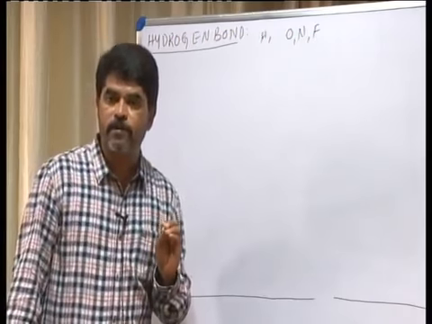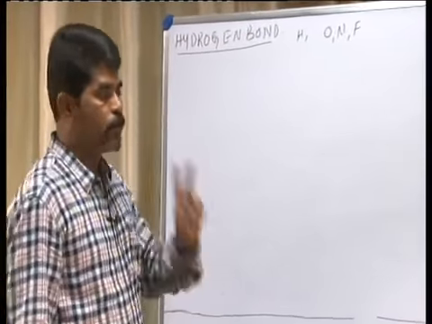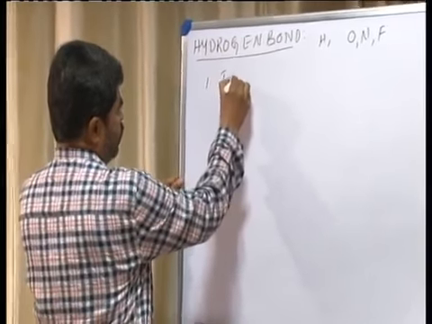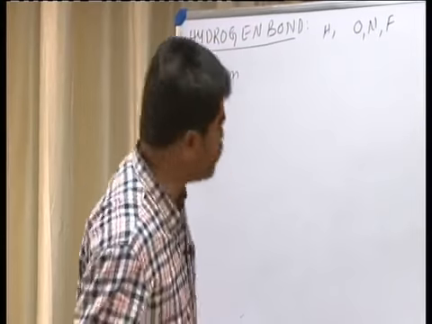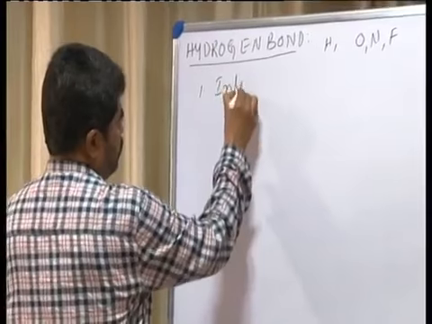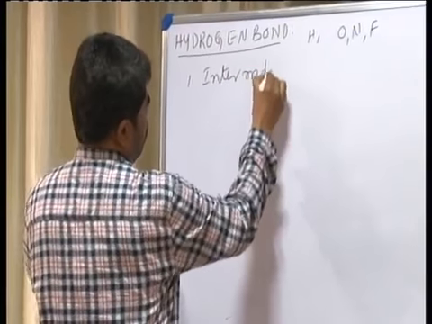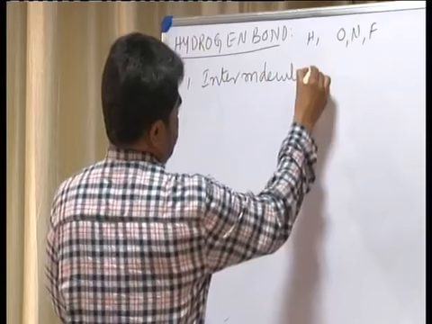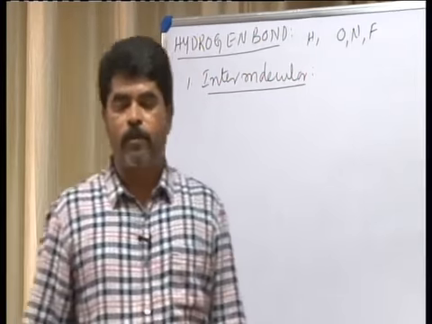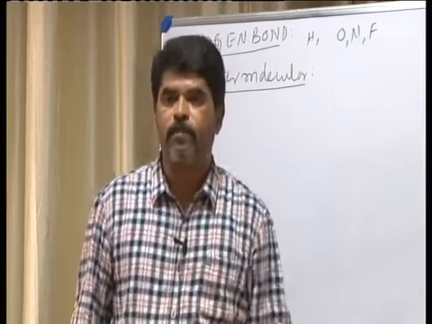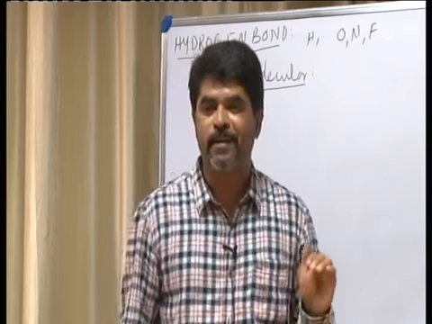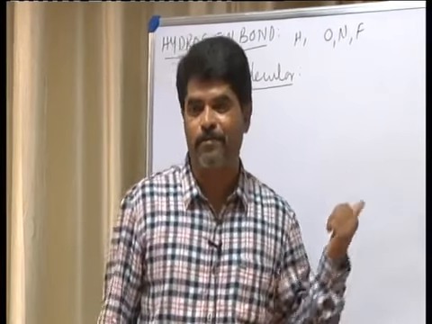How many types of hydrogen bonds are there? There are 2 types of hydrogen bonds. One is called as intermolecular hydrogen bond. That is intermolecular hydrogen bond means the hydrogen bond formed between two molecules of the same substance is called as intermolecular hydrogen bonding.